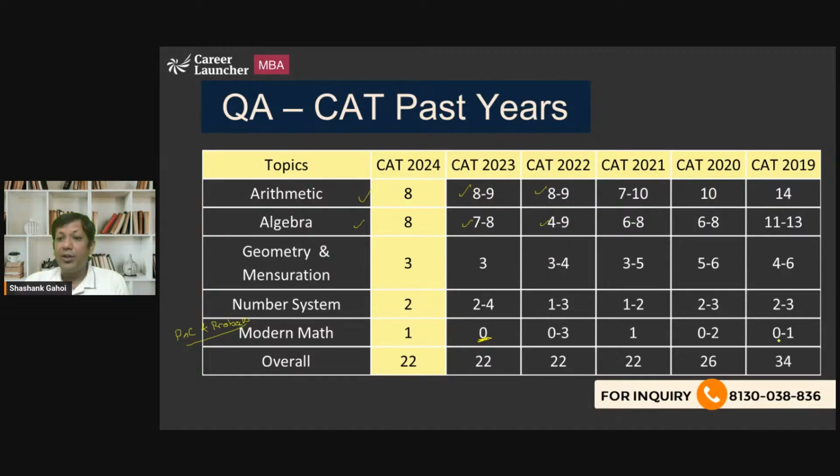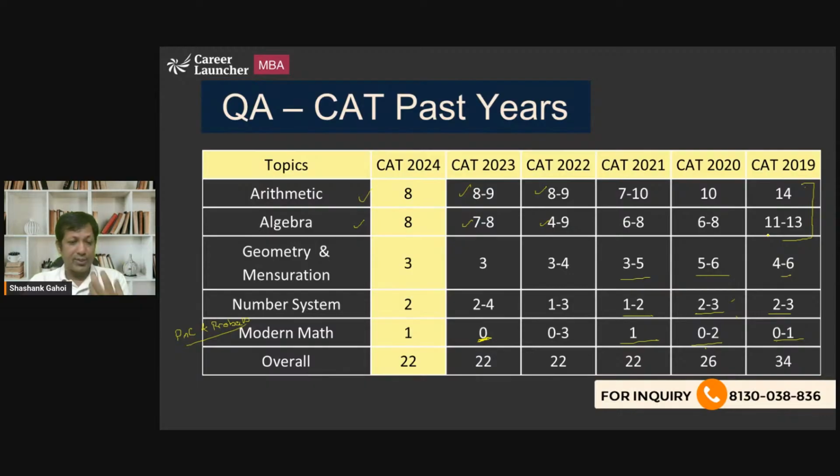Even when there were 34 questions in the quant itself, you still didn't get a lot of questions from this, and you didn't get a lot of questions from number system. Even geometry didn't have a lot of weightage then. So geometry, number system, and modern maths don't have a lot of weightage. So what section carries the maximum weightage? That is going to be these two, arithmetic and algebra only. 70% of the paper is going to be covered by these two things only.